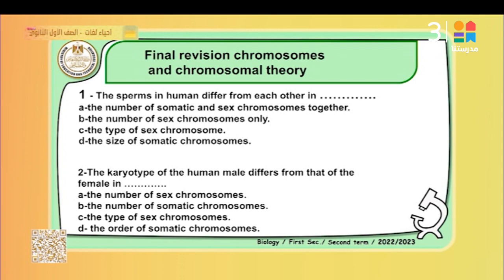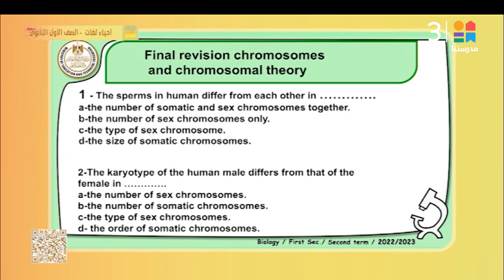First question. The sperm in humans differ from each other in: A, the number of somatic and sex chromosomes together; B, the number of sex chromosomes only; C, the type of sex chromosome; D, the size of somatic chromosomes. What is the best answer? The best answer is the type of sex chromosome, okay?